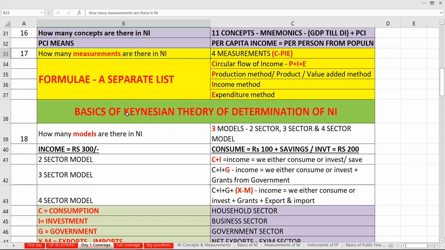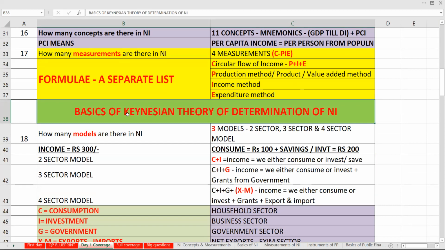Next, basics of Keynesian theory of determination of national income. How many models did I tell you? 3 models are there. What are the three models? 2-sector model, 3-sector model, and 4-sector model. So it is an easy way to tell that it can be covered in one way or the other by using your consumption, savings, and other things. What do they say as an example?